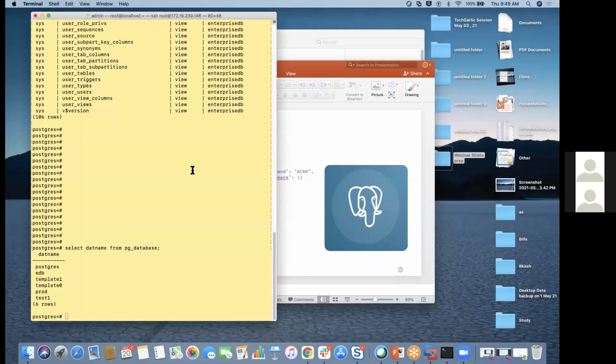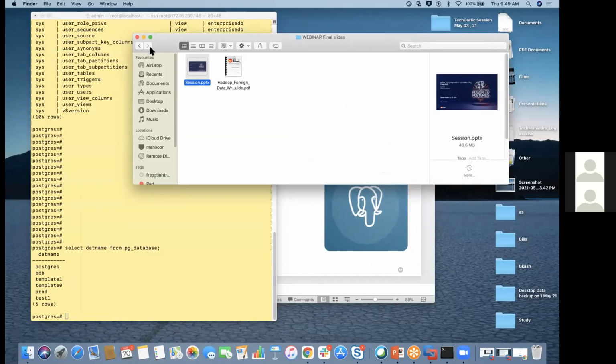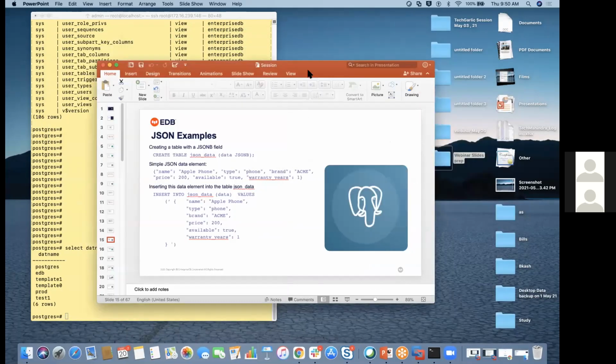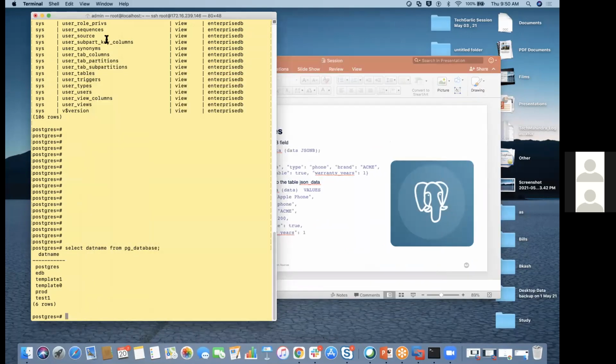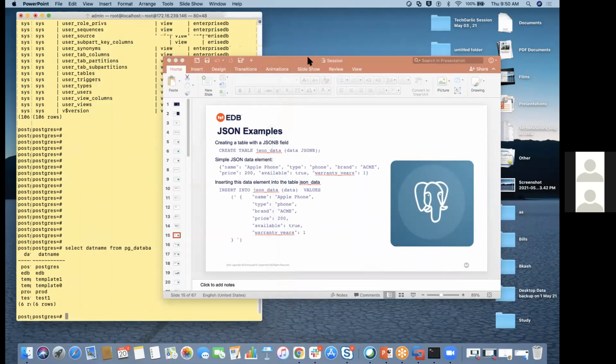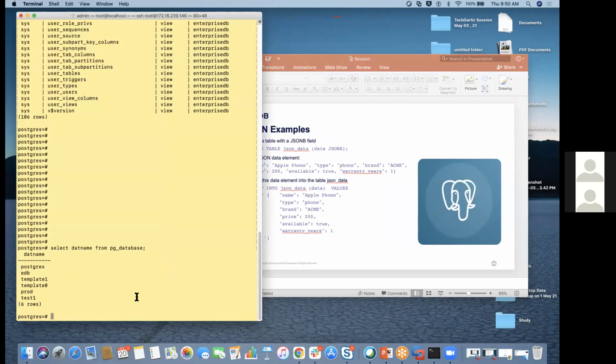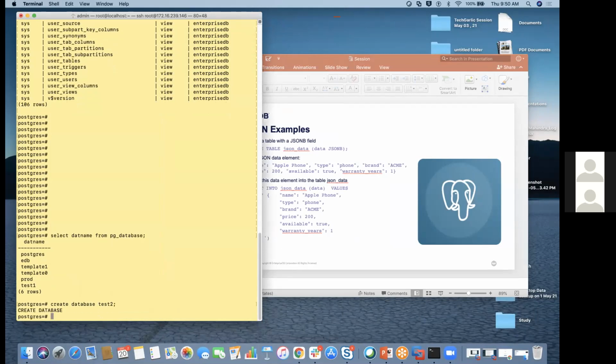Let me connect to my database here. You can verify that also. I'll create one database, create database test2, and connect to my database test2.